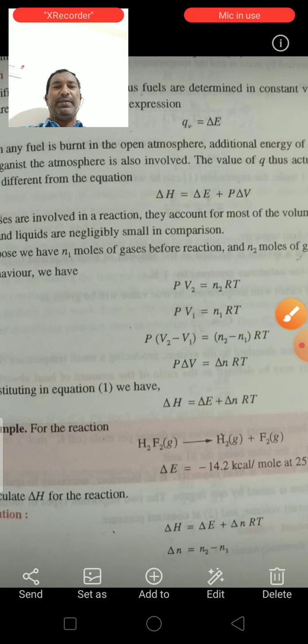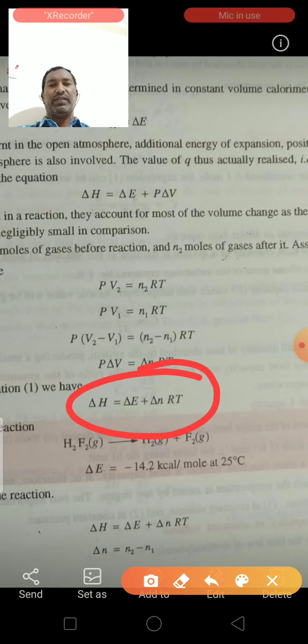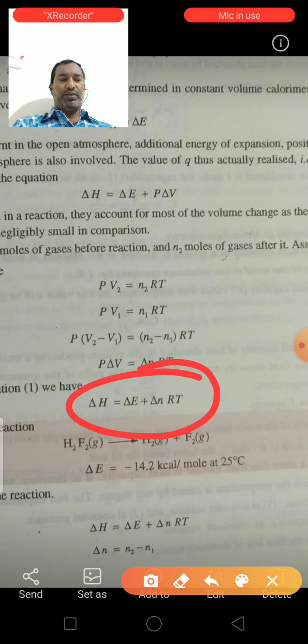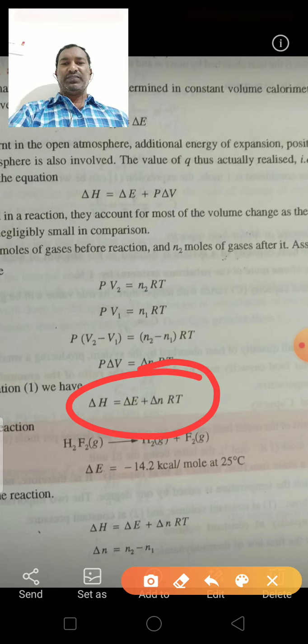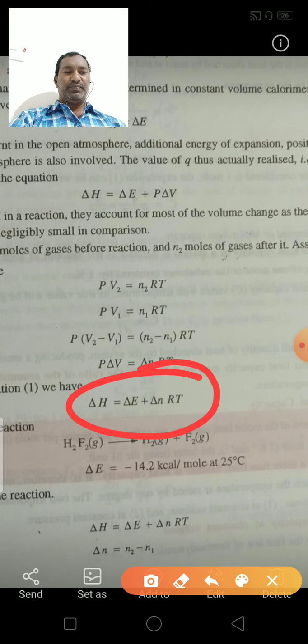So this is the relation between delta H and delta E. Here delta H is the change of enthalpy, delta E is the change in internal energy, and delta N is the difference in number of moles, that is, N1 moles of gas before reaction and N2 moles of gas after reaction.